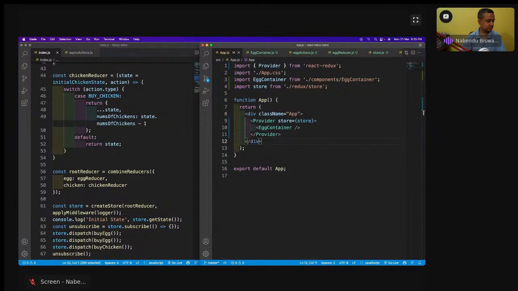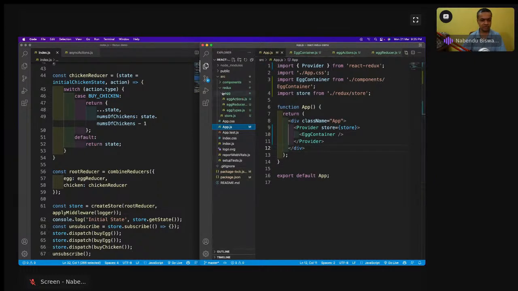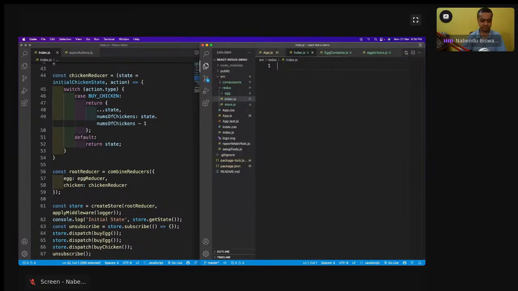Okay, so that is there, and then after this, I will come here in this Redux folder and do index.js, and here I'll do export.